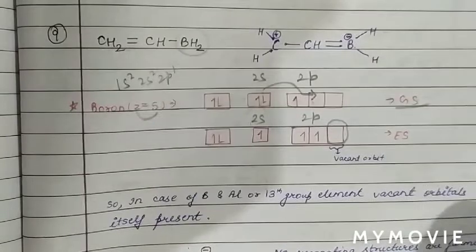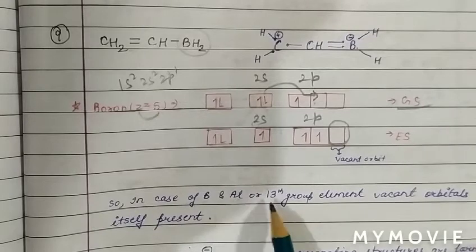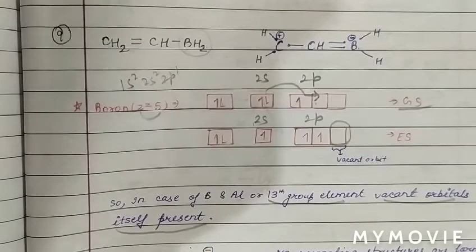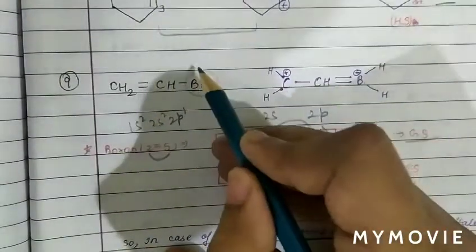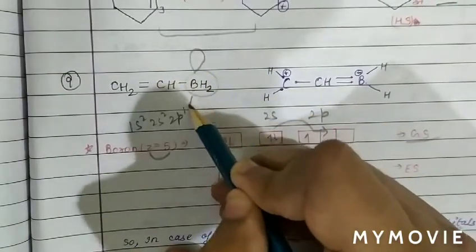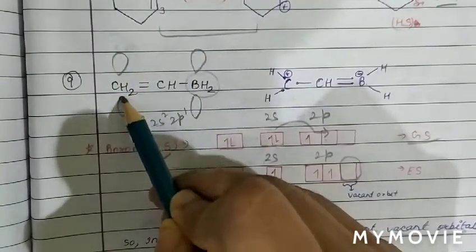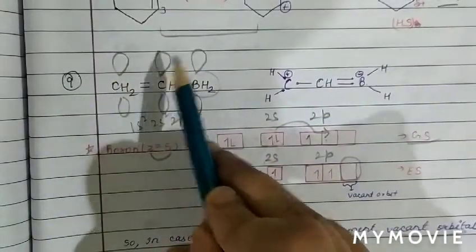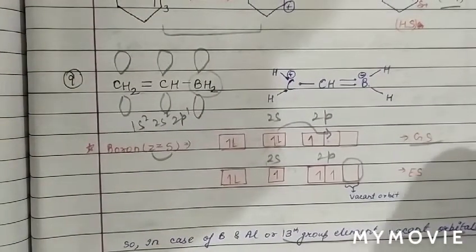But we know, in case of boron and aluminium, any 13th group element, a vacant orbital itself is present. So now we can say, for resonance we must have the vacant orbital, so that this pi electron, which is a part of this double bonded carbon atom, may shift to this position. So we can say in this structure also resonance can take place.